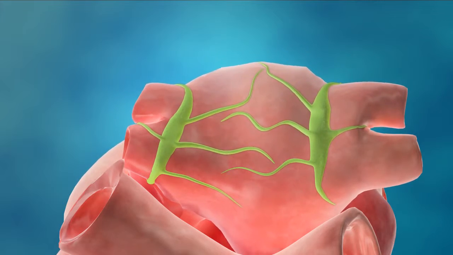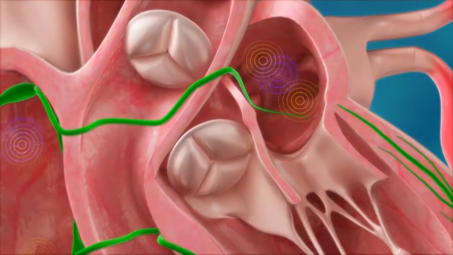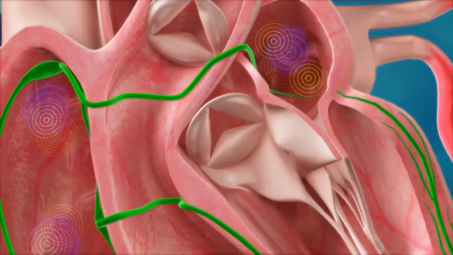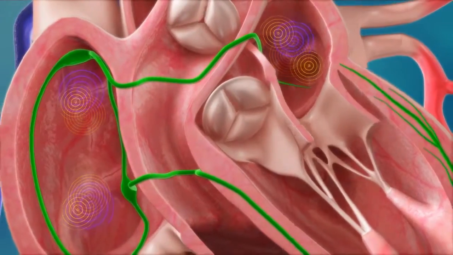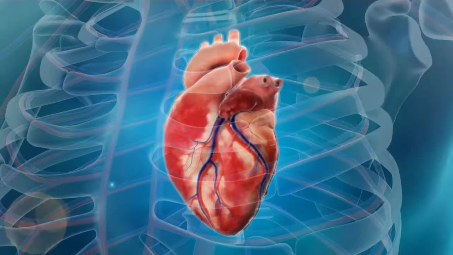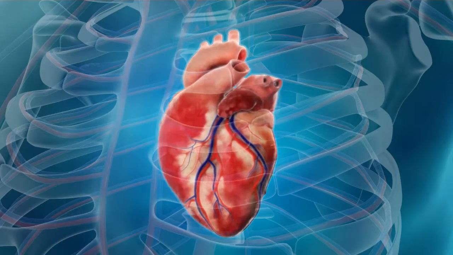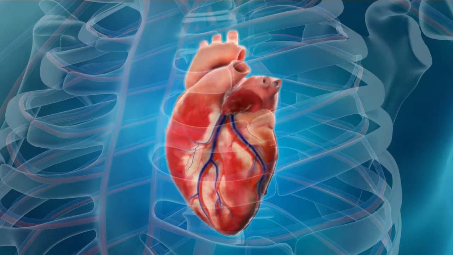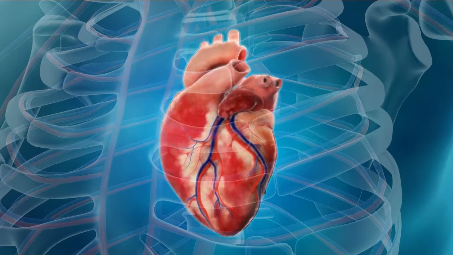Atrial fibrillation is triggered and maintained by various mechanisms occurring in the heart. Although much has been learned about these mechanisms, they remain incompletely understood. Because of this, it is not yet possible to precisely tailor an ablation strategy to a particular mechanism in a great majority of AF patients.